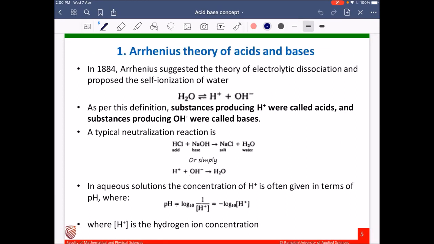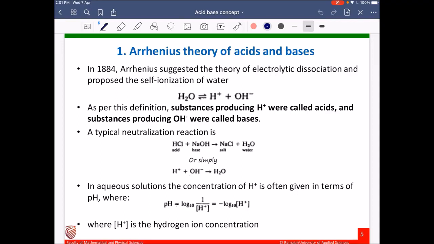In 1884, Arrhenius suggested the theory of electrolytic dissociation and proposed self-ionization of water. Here you can see the equation. Water dissociates into hydrogen ion and OH minus ion. As per this definition, substances producing hydrogen ions were called acids and substances producing OH minus ions were called bases.